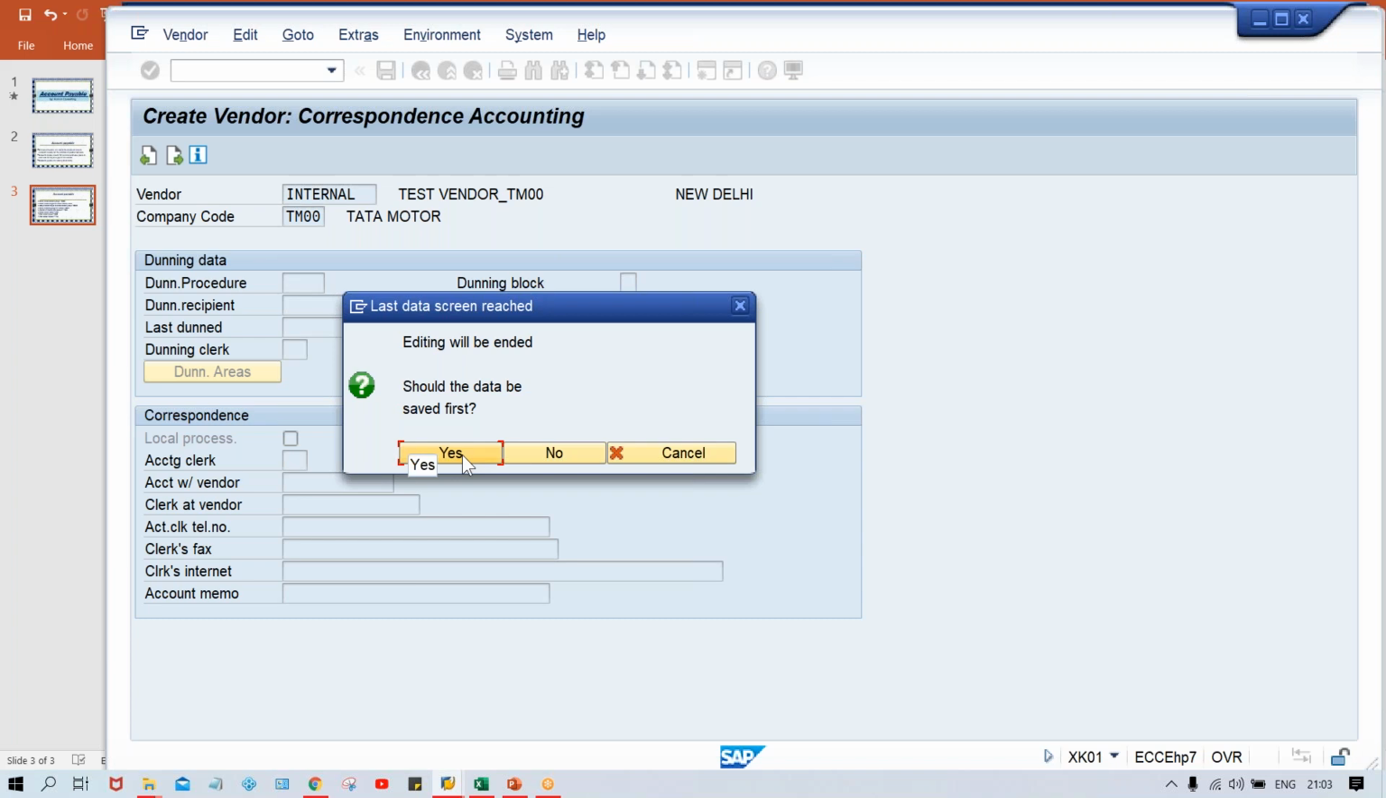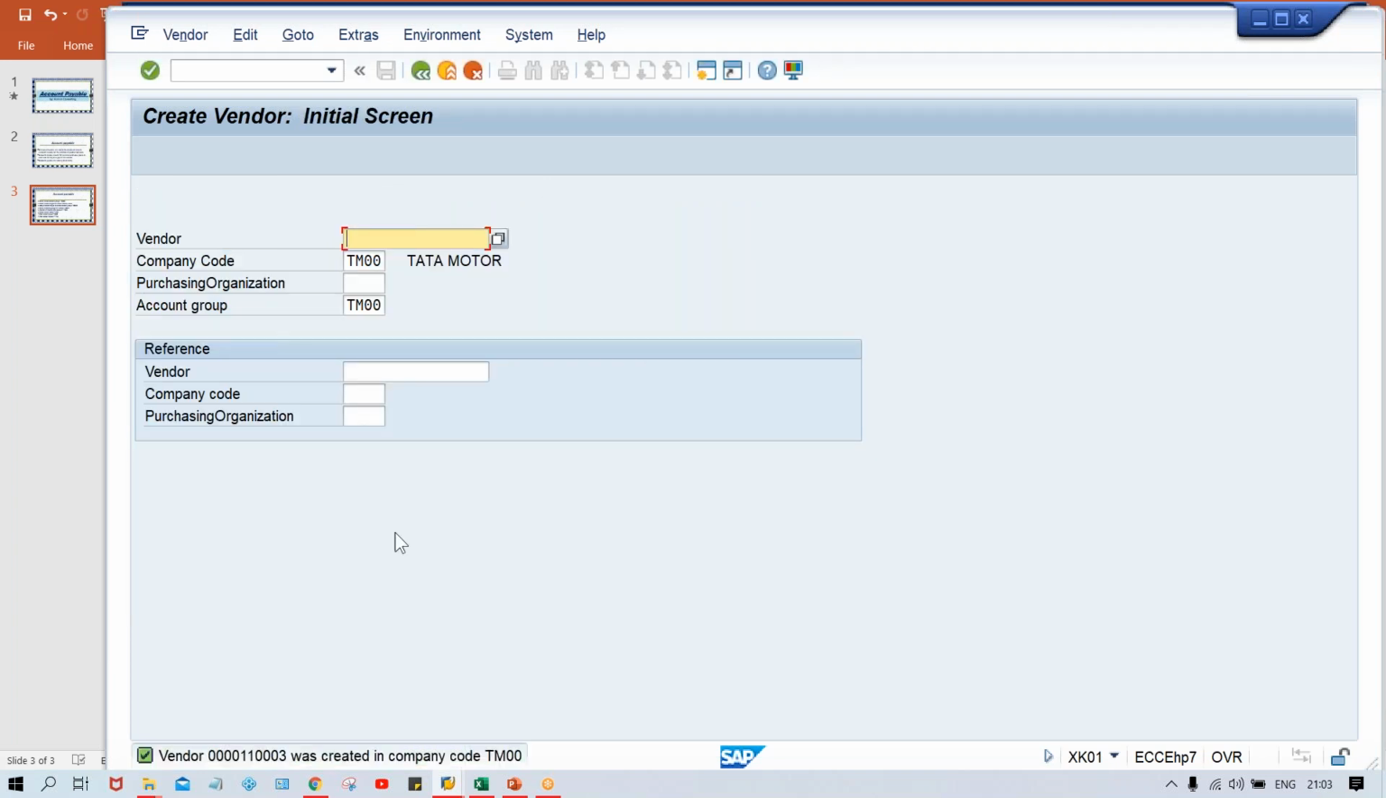The data is supposed to be saved first. Yes, I want to save, so click on yes. Look here, guys. Now the vendor number got created: 10003. It's okay, 10003 got created, right? Now here, what is happening, guys?